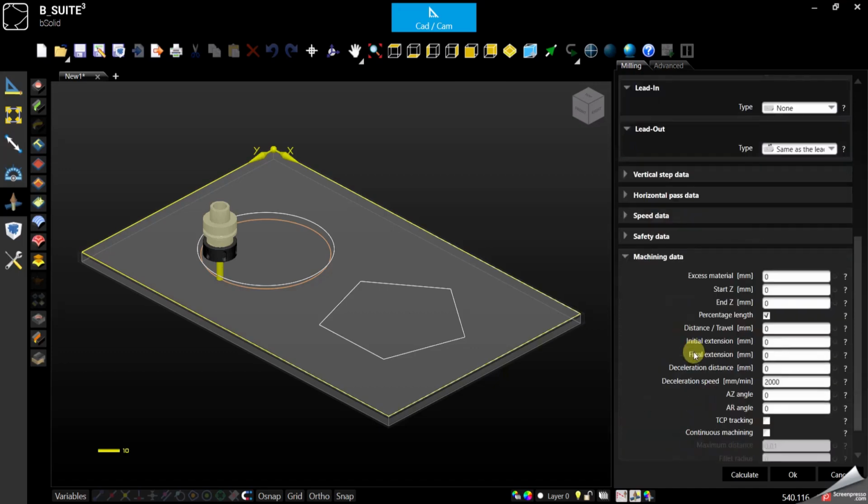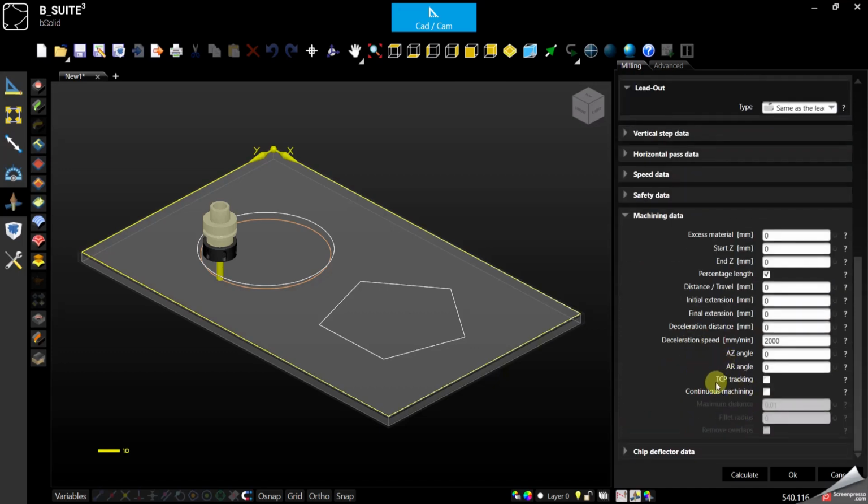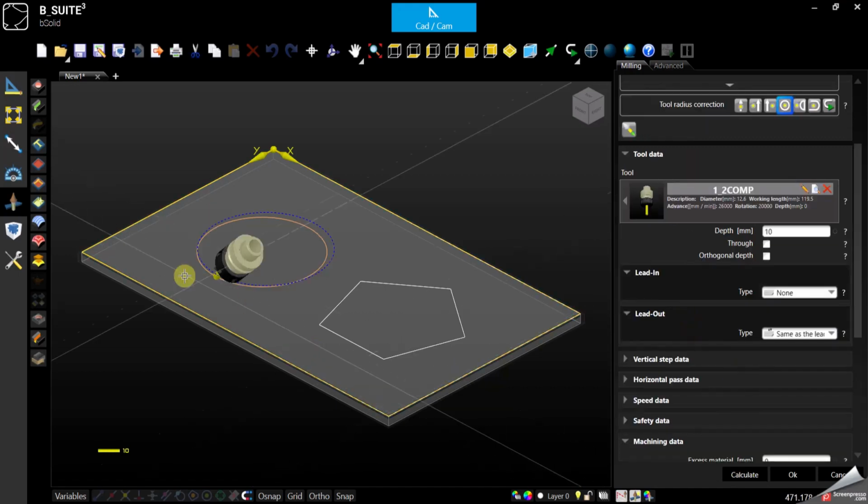But we were here in machining data, so the next parameter will be angle along the z-axis. It changes the rotation, the rotating angle, in case you have a z-axis on the machine. And the TCP tracking. So let's say we want to change the angle of this cut. We can assign an angle here. It is 45.